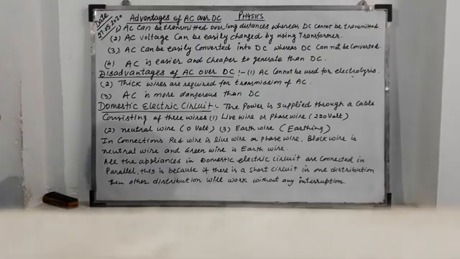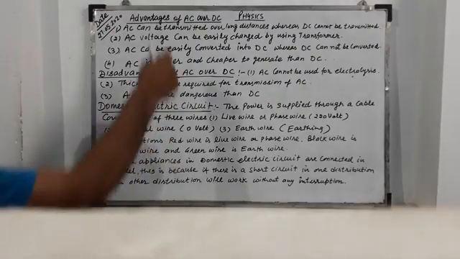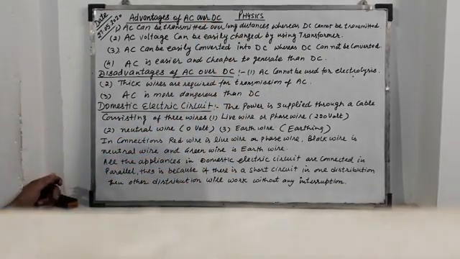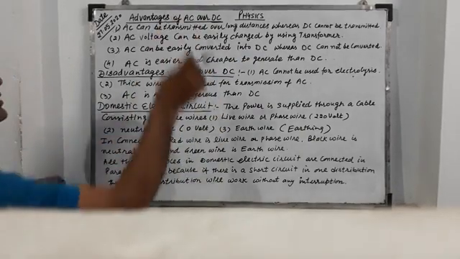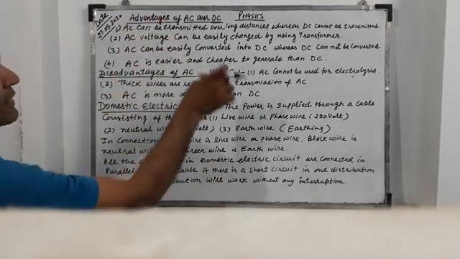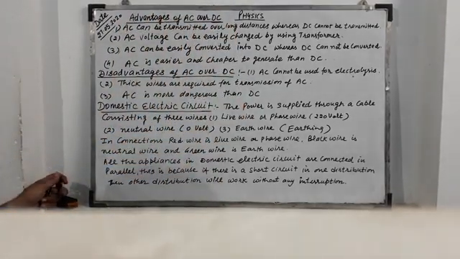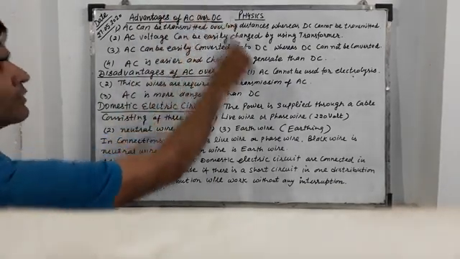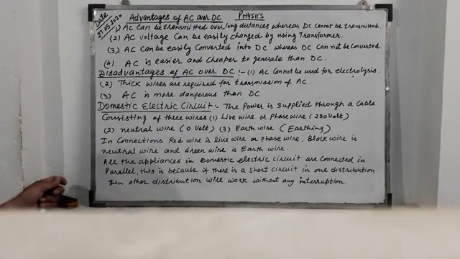Students, in the last lecture we discussed AC, which means alternating current, and DC, which means direct current. Alternating current is obtained from the powerhouse and direct current is obtained from batteries. Now in this section we discuss the advantages of AC over DC. Alternating current has some advantages over direct current. There are four advantages.